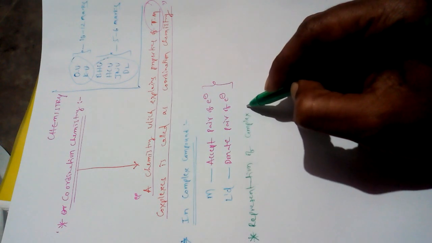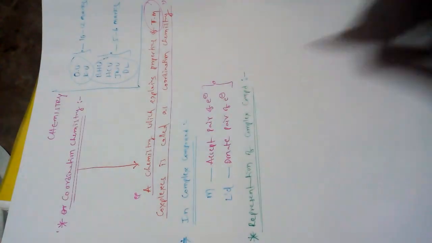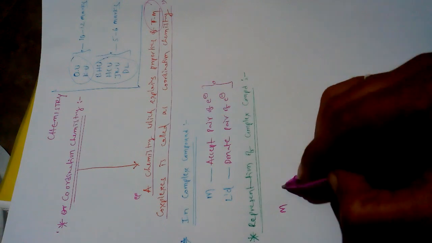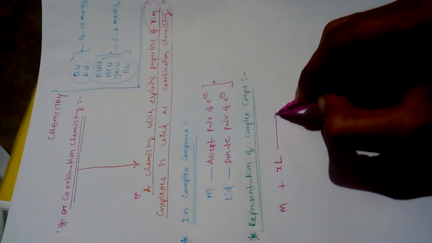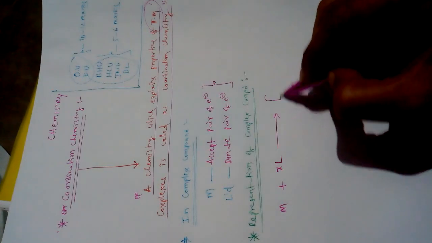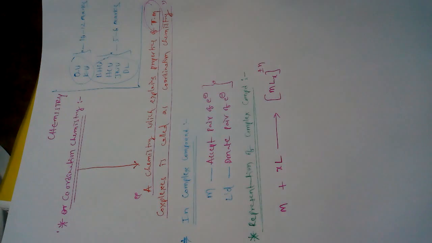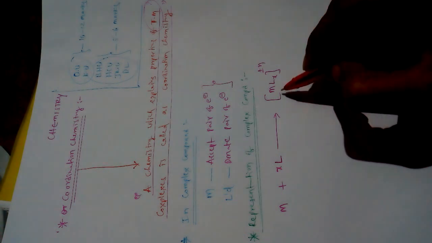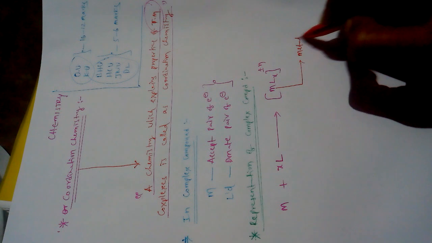representation of a complex compound is nothing but this: when the metal reacts with x number of ligands, it gives rise to [MLx]^(±n). Here M means metal.